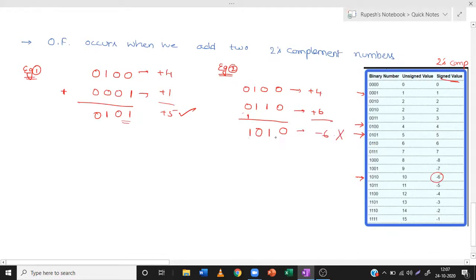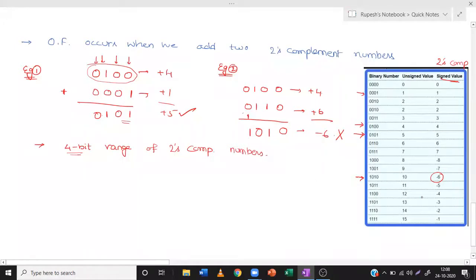This problem is known as overflow. By adding 2's complement numbers, we are not getting the right answer. What is the reason for overflow? Let us see. This representation is known as 4-bit. Each digit is known as a bit. So this is a 4-bit representation. The range of 4-bit numbers of 2's complement form is, so what is the range of 4-bit numbers?